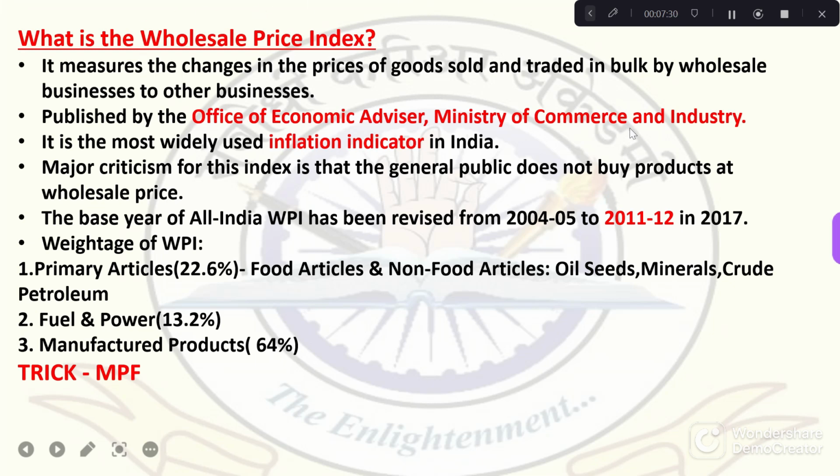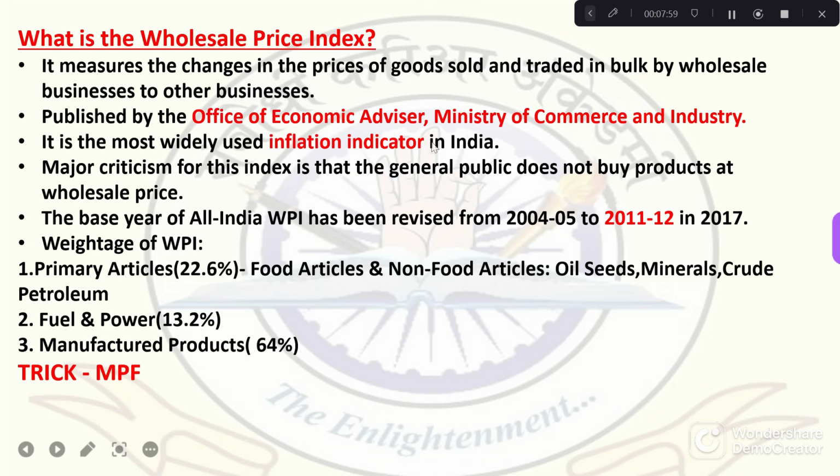We have to remember who releases the wholesale price index. It is the Ministry of Commerce under the Office of Economic Advisor. It releases the wholesale price index. Second thing we have to remember, the base year of the wholesale price index. It is 2011-12. Before it was 2004-05. Later in 2017, the wholesale price index base year has been changed to 2011-12.